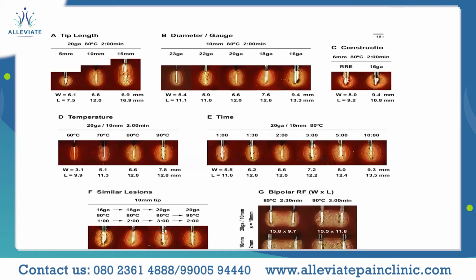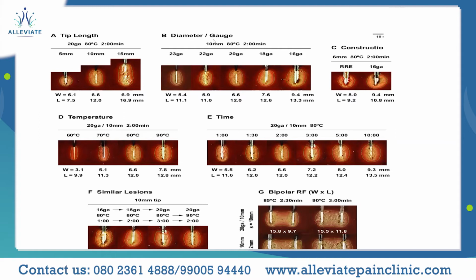This, I would say, is the most important slide of the session today, wherein we can see how the size of the lesion varies with the various parameters involved and the kind of needles or electrodes which we use. As you can see over here, the tip length: as the length of the tip increases, correspondingly the width and the length of the lesioning increase.